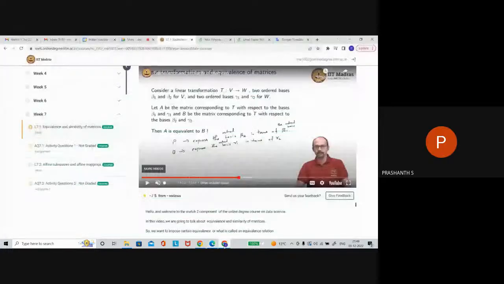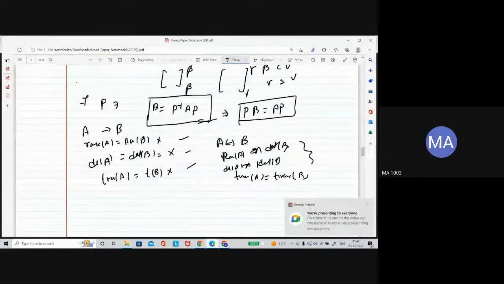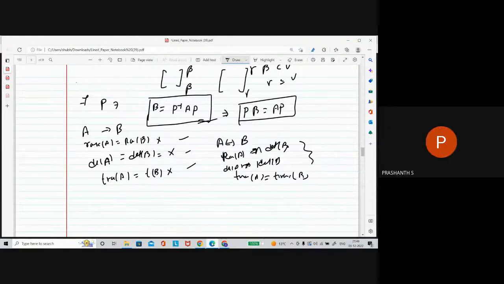Sir, determinant and trace will be the same for equivalent matrices, sir. For equivalent matrices, all three things. In the equivalent case it is not always possible to find the exact, because in the equivalent case matrix A need not be a square matrix.